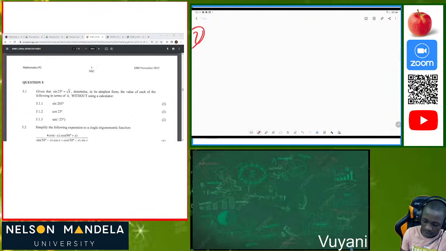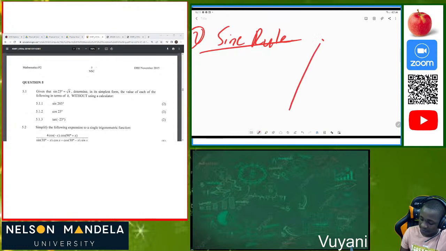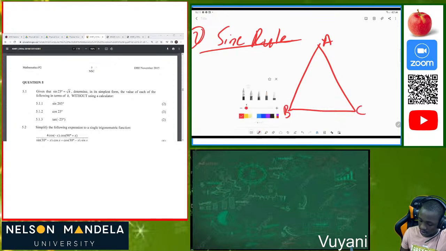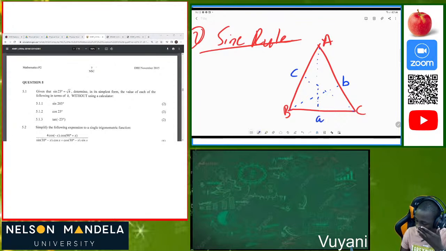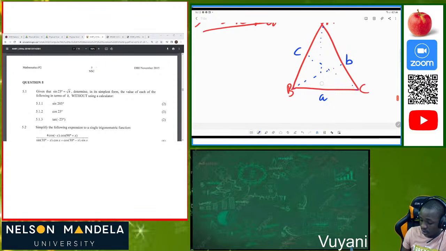Okay, so number 2, I have what we call the sine rule. So again, I have this triangle. Let me just put A, B and C. So again, the opposite of B is here, small letter b. Opposite of C, small letter c, small letter a. Okay, so how do we do the sine rule now? The sine rule is the easiest one. If you want to calculate a missing side or missing angle, it's so easy.